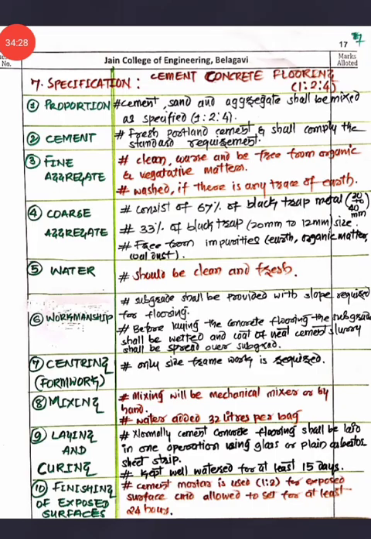Okay, so friend, the next is cement concrete flooring, 1 is to 2 is to 4. Now cement concrete and RCC, you'll be having the same sequence. Only thing is that there you'll be using reinforcement, here we don't have reinforcement, right? Only that difference is there.